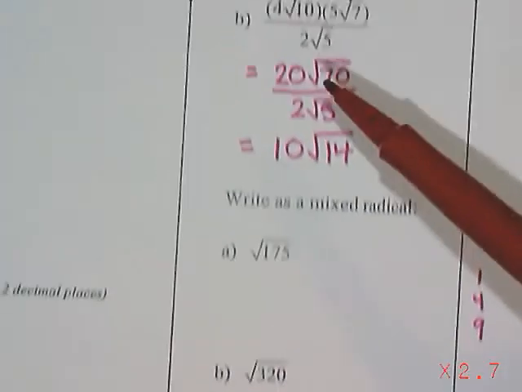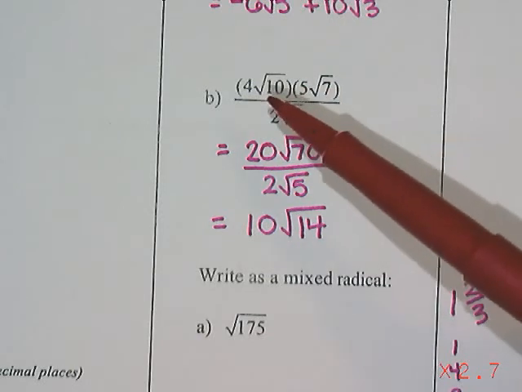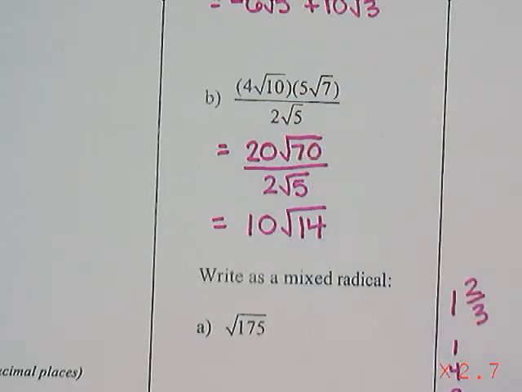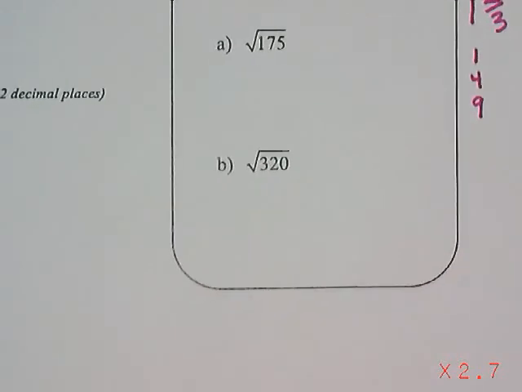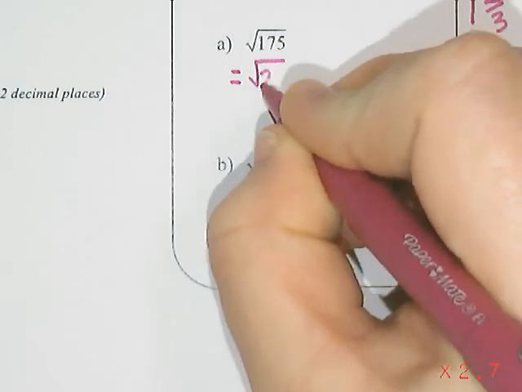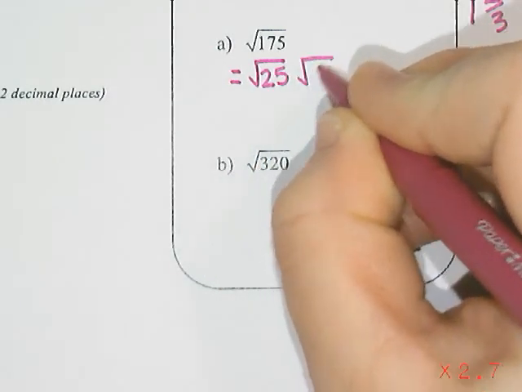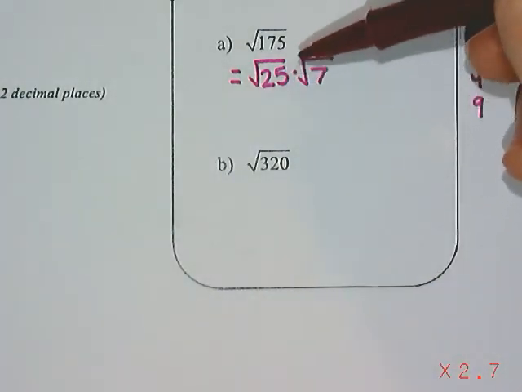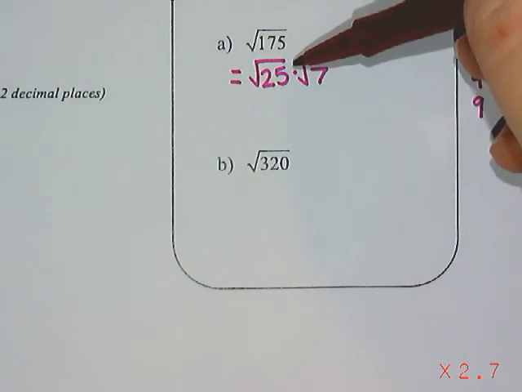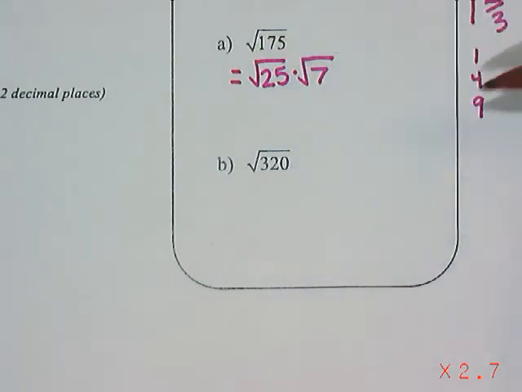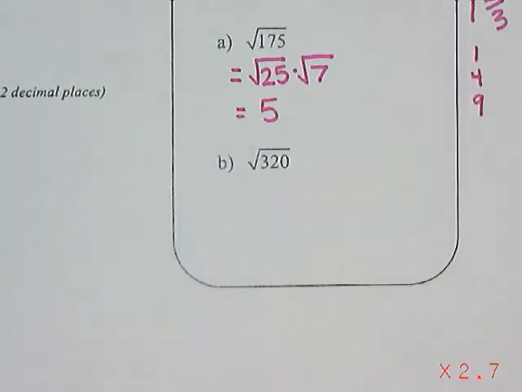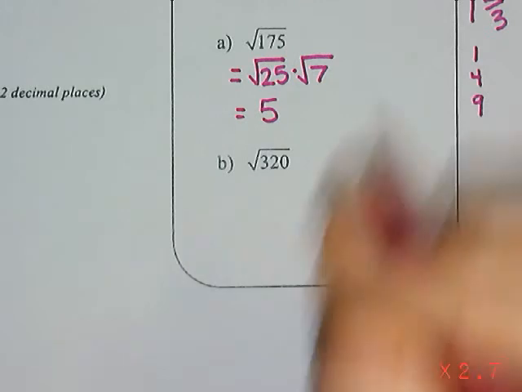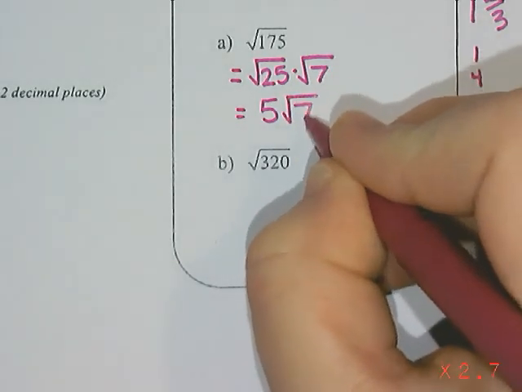Earlier I said that when we multiply radicals, we do the number under the root times the number under the root. I'm going to do the opposite of that. I'm going to break apart the square root of 175 by saying this would be the same as the square root of 25 times the square root of 7. I picked a perfect square because I want something that will actually work out. If I chose numbers that weren't perfect squares, there wouldn't be any point in this. The square root of 25 is 5, and the square root of 7 is a decimal, so I'm just going to leave it as the square root of 7.